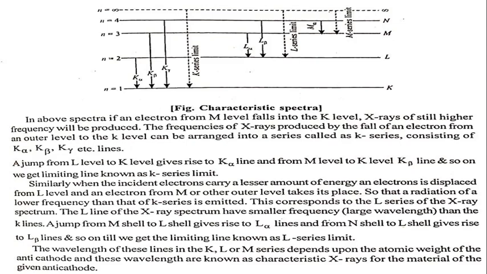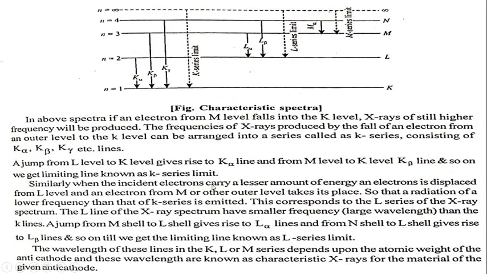See in figure. If an electron jumps from the L level to the K level, then it gives rise to the K alpha line, and from the M level to the K level, it gives rise to the K beta line, and so on. We get a limiting line known as the K series limit.